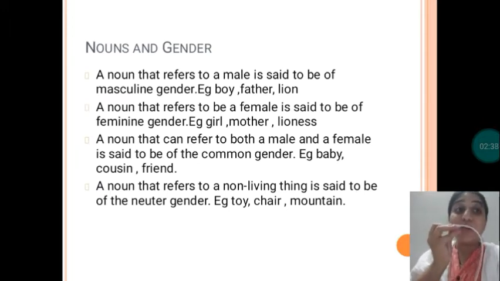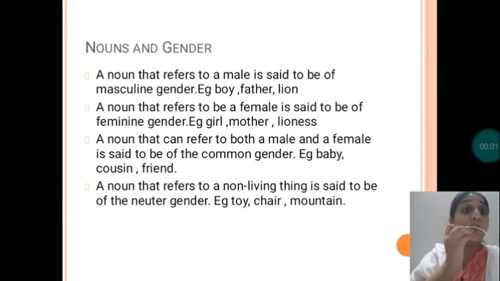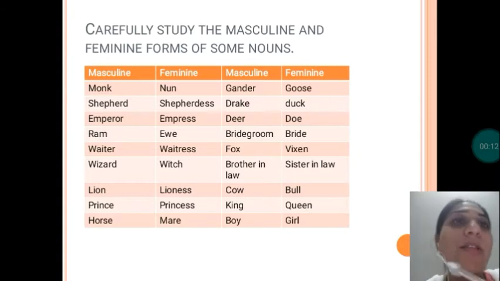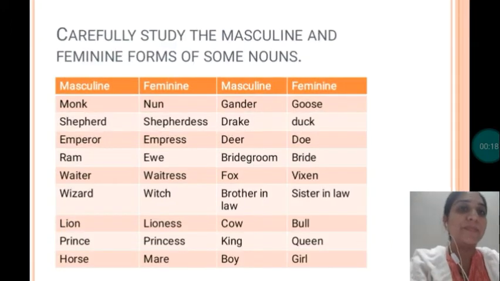I hope you are clear with all the 4. Masculine refers to male. Feminine refers to female. Common refers to both male and female. And neuter is the noun for non-living things. So I hope you are clear with this. Now let's get started. You have to carefully study the masculine and feminine forms of some nouns. You can see it on the screen, students.